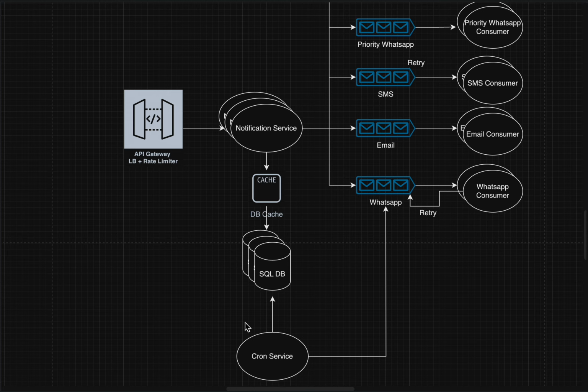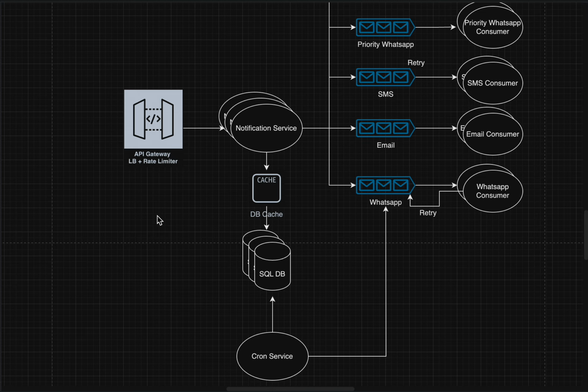First of all, starting with a load balancer. This is a load balancer, API gateway, plus a rate limiter. We need rate limiting here because someone can bombard your service with many requests and drain your resources. We don't want that. So we can create a rate limiter here to limit the number of requests received. Many algorithms are there for rate limiting. I'll cover that in some other video in future.